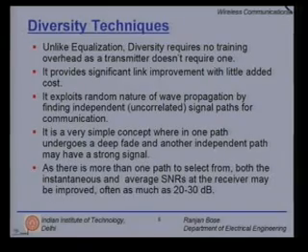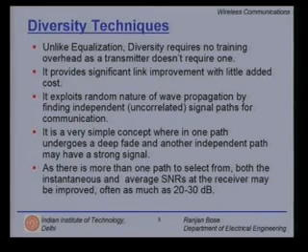Now, let us look at the diversity techniques. Unlike equalization, diversity requires no training overhead, as the transmitter does not require one. Today, we will see that equalization has 2 modes, the training mode and the tracking mode. The training mode will require us to send a known signal, and it is used to set the weights of the equalizer, whereas diversity does not have that issue. What else do diversity techniques do? It provides significant link improvement with little added cost.